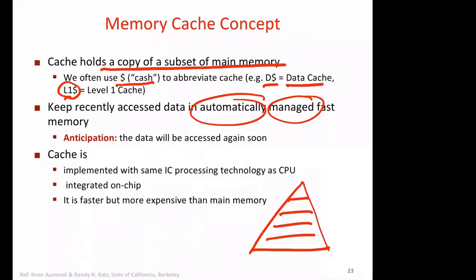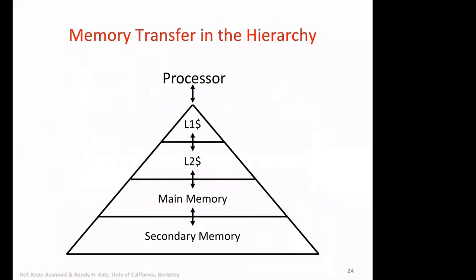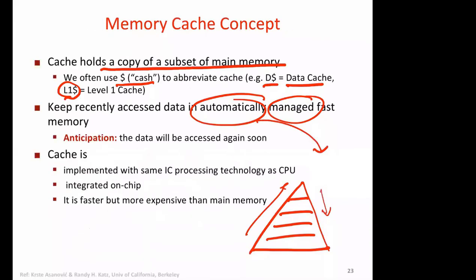Basically this whole movement of data up and down is managed automatically. Automatically means it's not managed by the programmer. Even in assembly language, it's not visible to you. You cannot manage it. The data is moved up and brought to the cache based on the anticipation that it will be accessed again very soon.